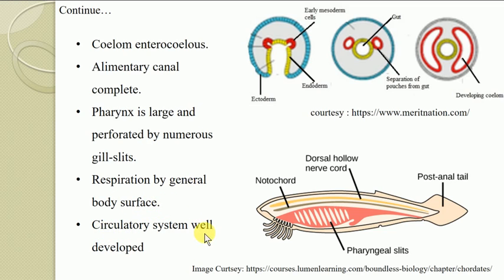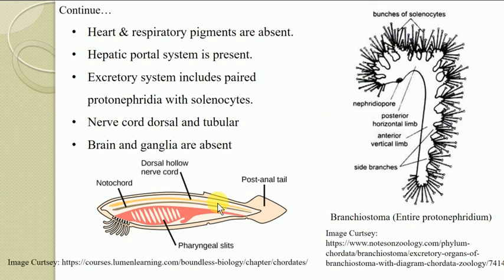Then the circulatory system is well developed and closed type, meaning vessels are there, but the heart and respiratory pigments are absent. The hepatic portal system is developed. The circulatory system is closed type, but there is no heart or pigment in their blood, which is again a characteristic one. Then the hepatic portal system is present.